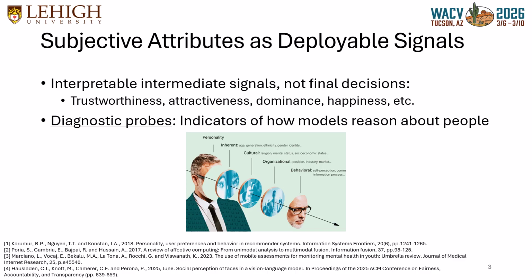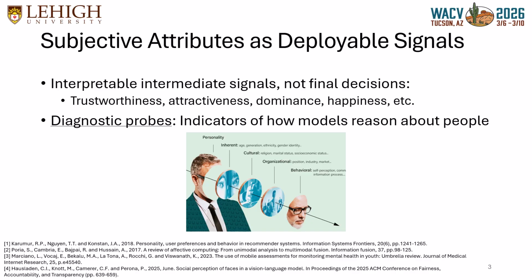Subjective face attributes are not end decisions, but they strongly influence downstream behavior. They affect who we trust, who we hire, how robots interact with people, and how AI systems personalize responses. These attributes are highly context dependent and known to encode social bias in humans.